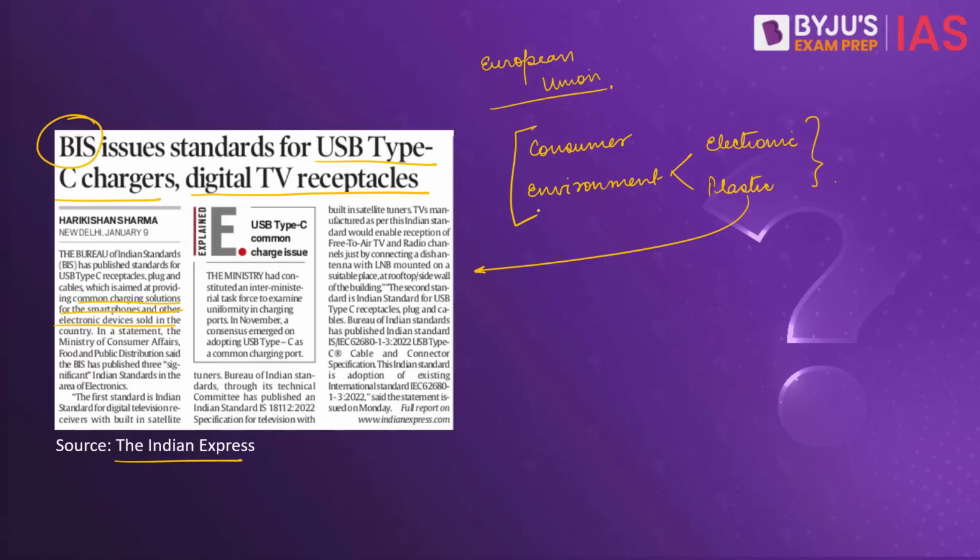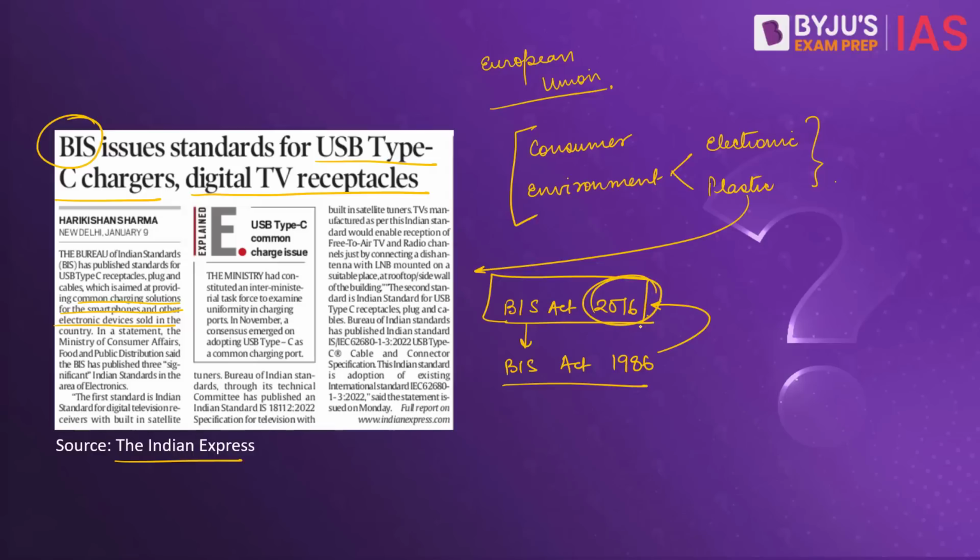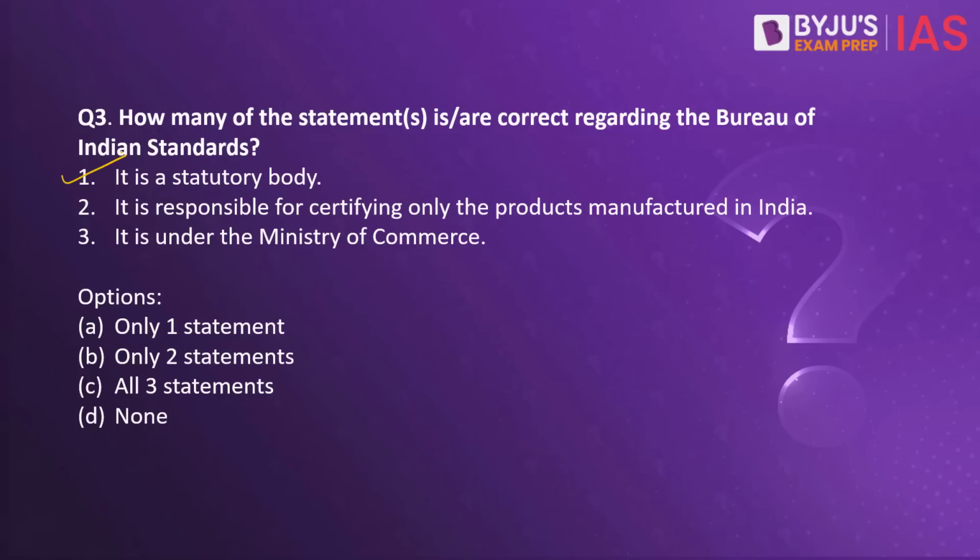Now BIS is a statutory body which was established under the Bureau of Indian Standards Act of 2016. Earlier we had a Bureau of Indian Standards Act of 1986, which was amended into the Bureau of Indian Standards Act of 2016. So, BIS has been a statutory body since then, but right now, if anyone asks what is the act under which it is a statutory body, you have to state the correct year. So, this is a correct statement.